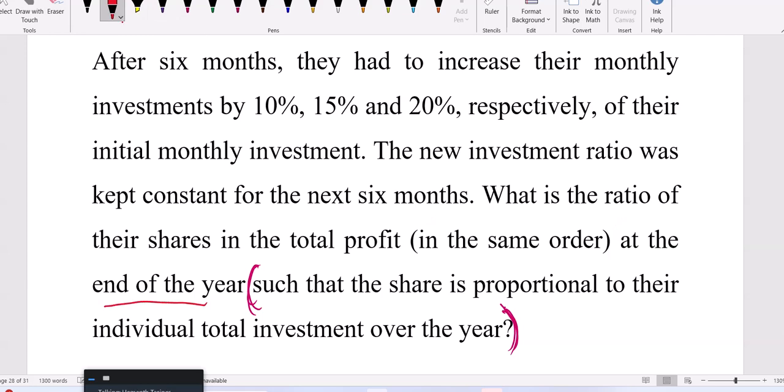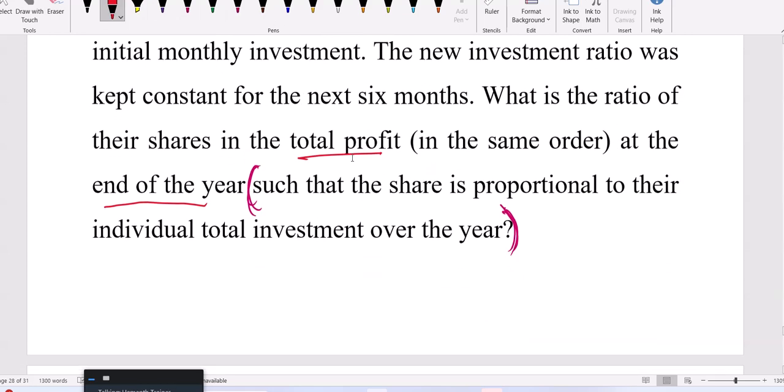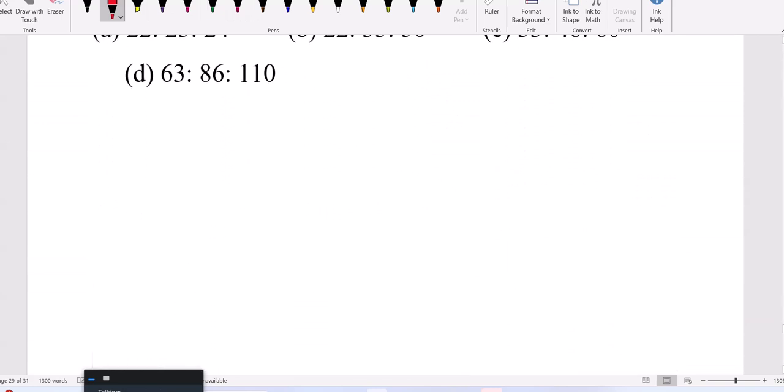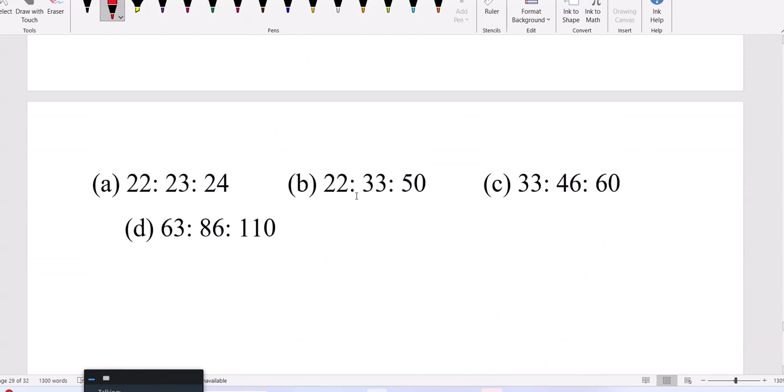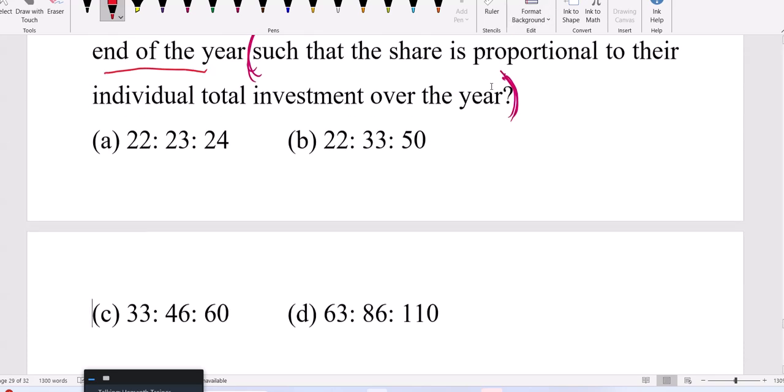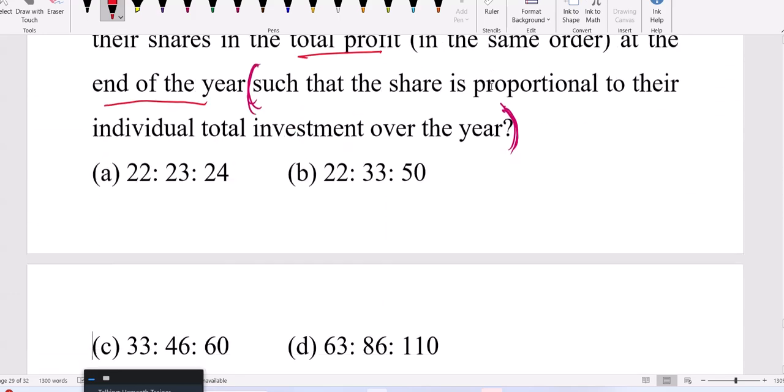Profit share ratio. Ratio only you need to calculate. And options are given: 3, 4, 5, then 10%, 15%, 20% increased. Now, how to solve this question is very simple.